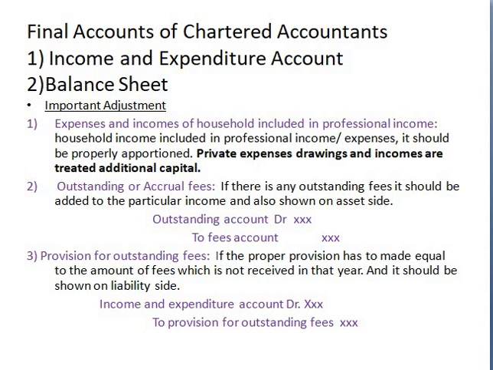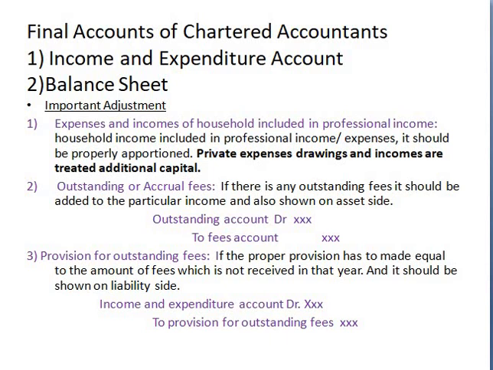What if there are any household or personal expenses or incomes? Should that be recorded under the receipts and payments account? If we record whatever household expenses and incomes as professional income and professional expense, sorry, it is wrong.